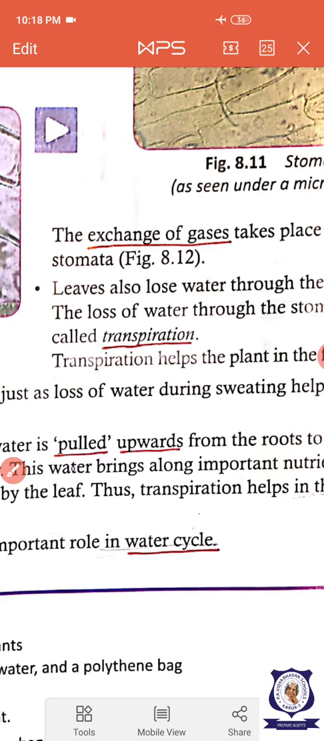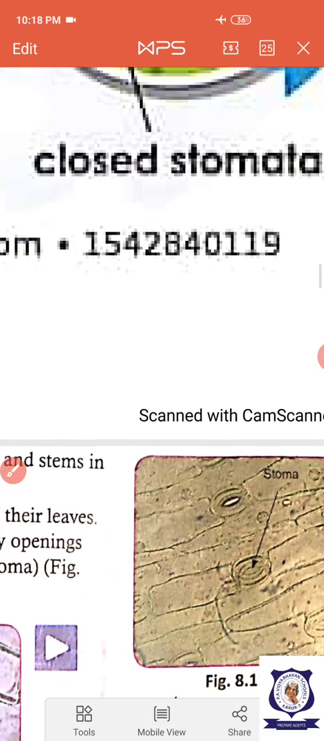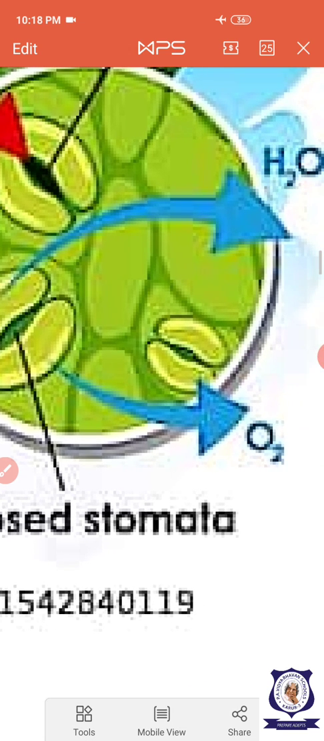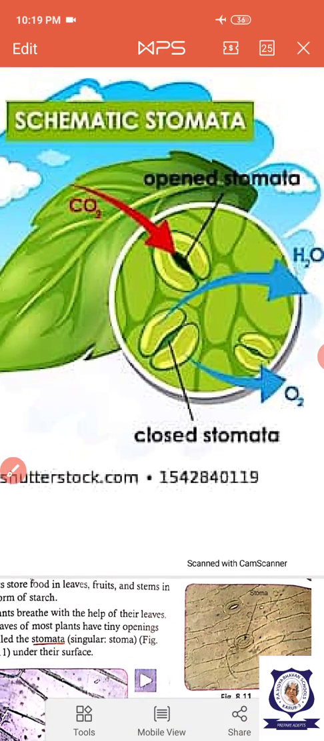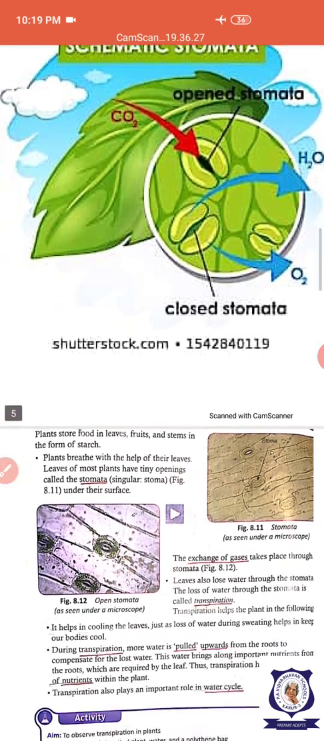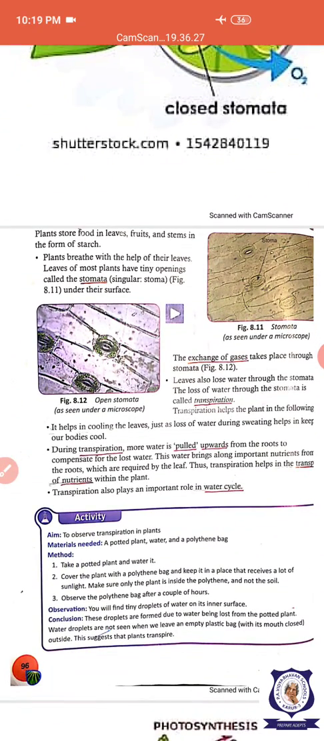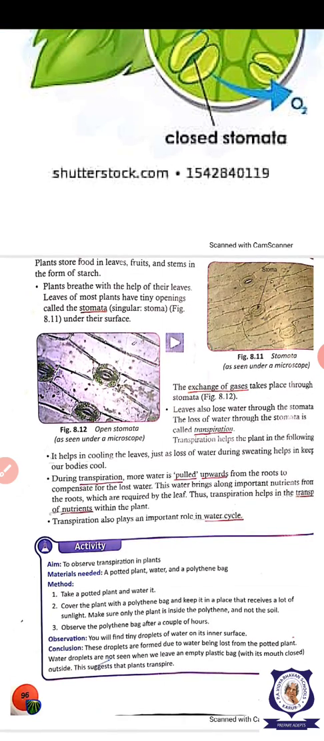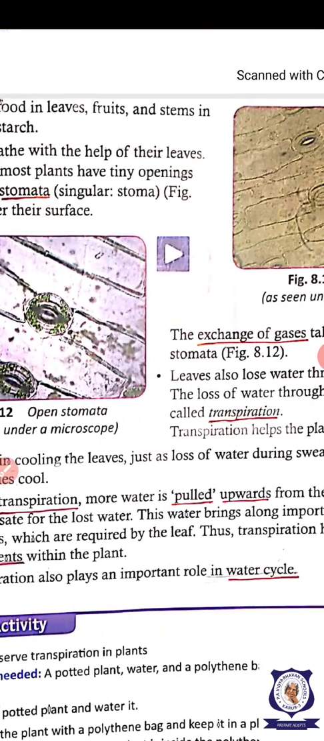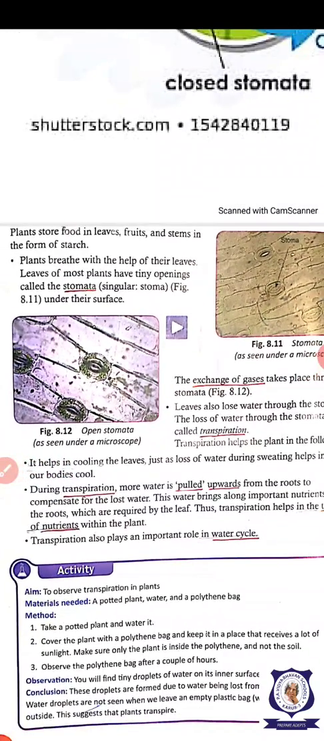The next function is transpiration. What is transpiration? Transpiration is the function through which water is left out through the stomatal holes. Water is left out, H2O means water. Next, what is this needed for in plants? Transpiration is needed for plants to raise up the water which is absorbed by the roots. Roots absorb water and minerals.